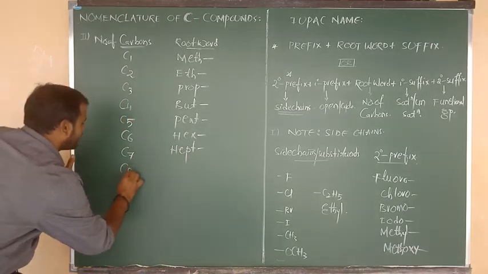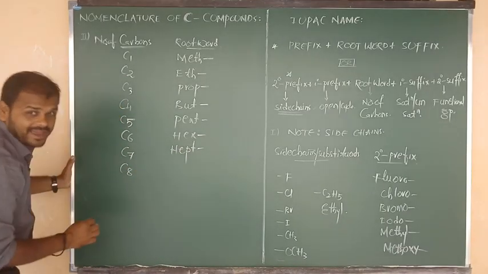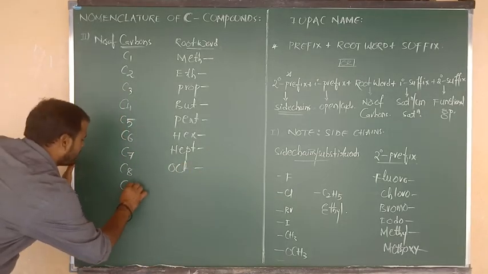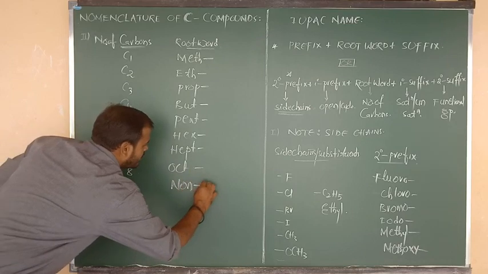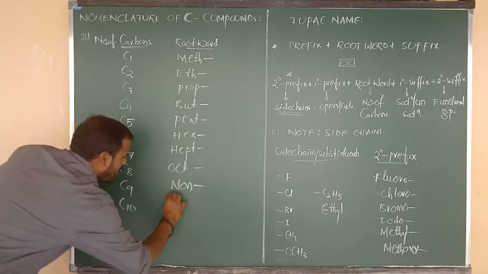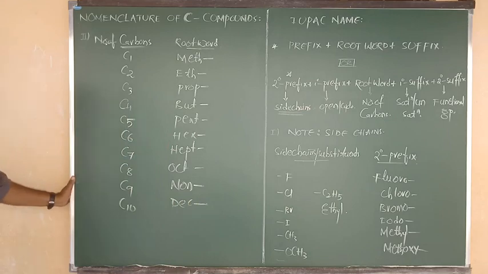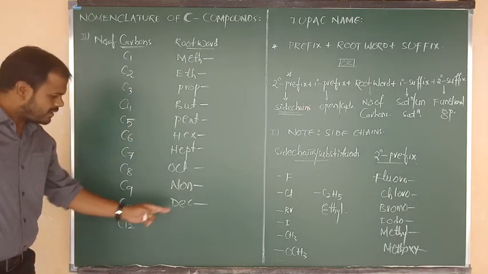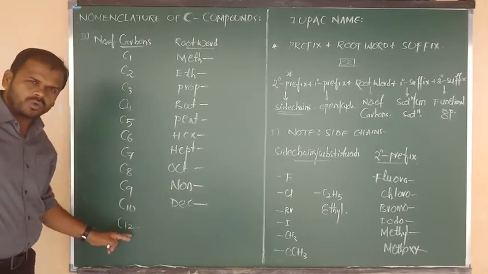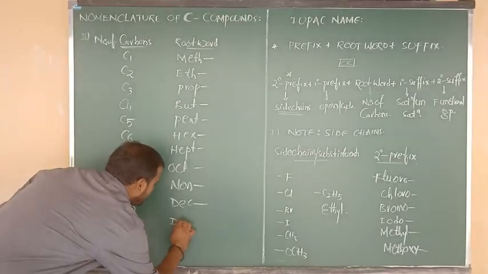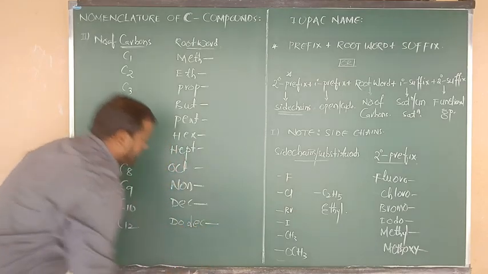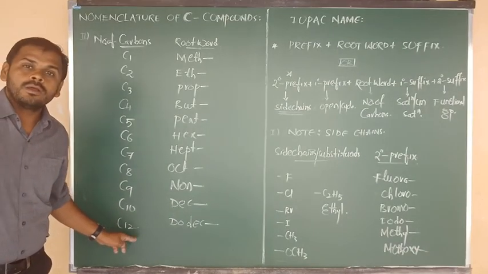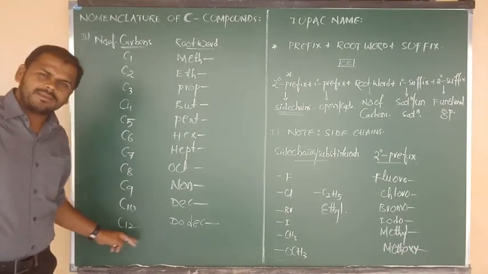If the carbon compound contains 8 carbons, that is nothing but oct. If 9 carbons, we say non. If carbon contains 10, the root word is called dec. If it contains 12 carbons, 12 means dec, which is already 10, but here 2 extra, so we have to say that is nothing but dodec. If carbon contains 13, tridec. Carbon contains 14, tetradec. Carbon contains 15, pentadec.